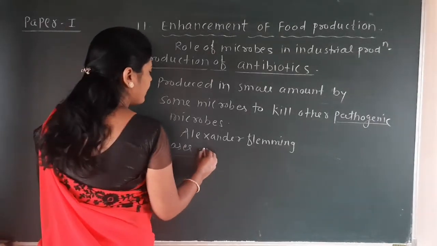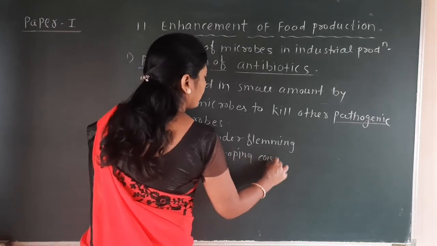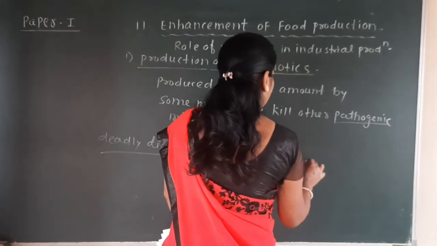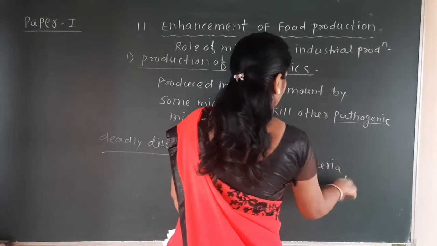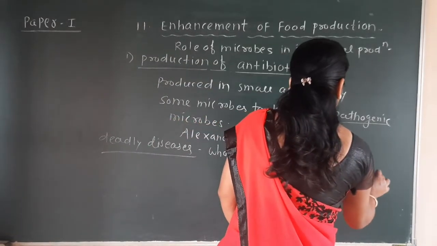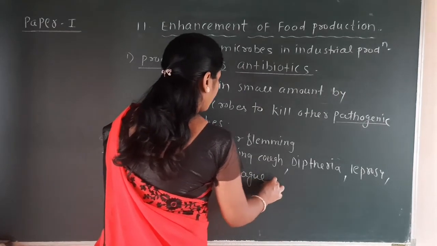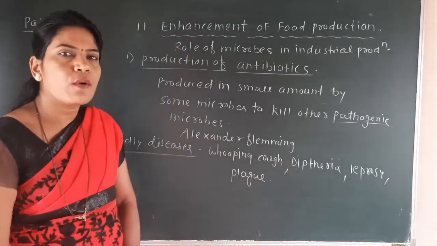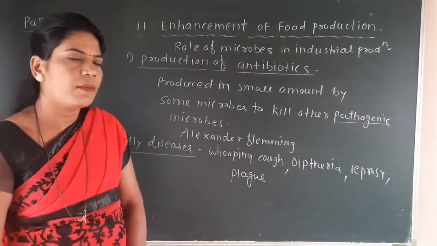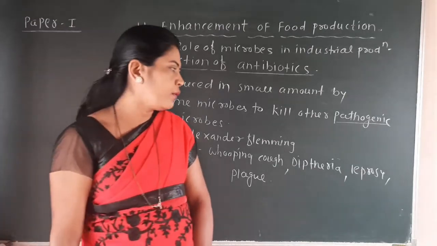Those diseases are whooping cough, then diphtheria, then leprosy and plague. Whooping cough in Marathi we call जुनाट खोकला, a person who is coughing continuously. Diphtheria means throat infection where the mucous membrane gets swollen.